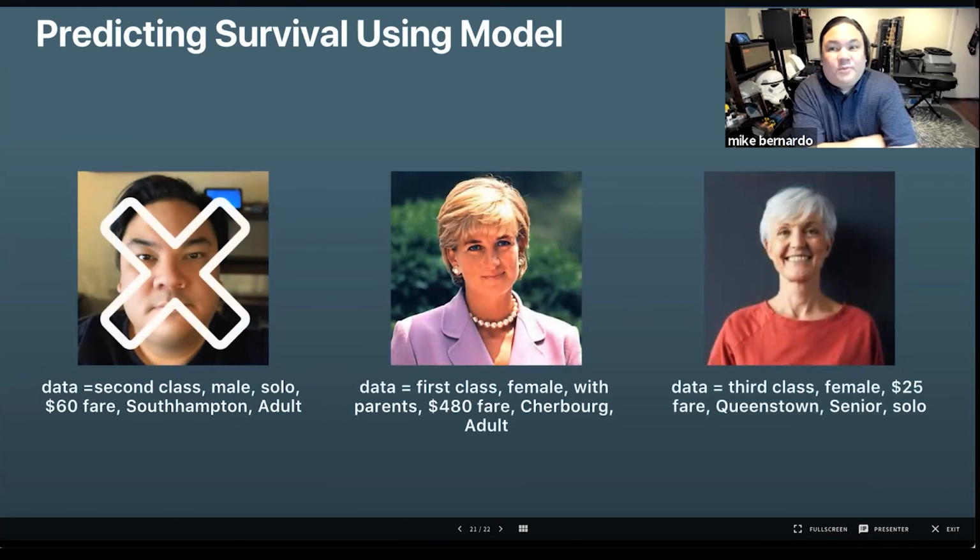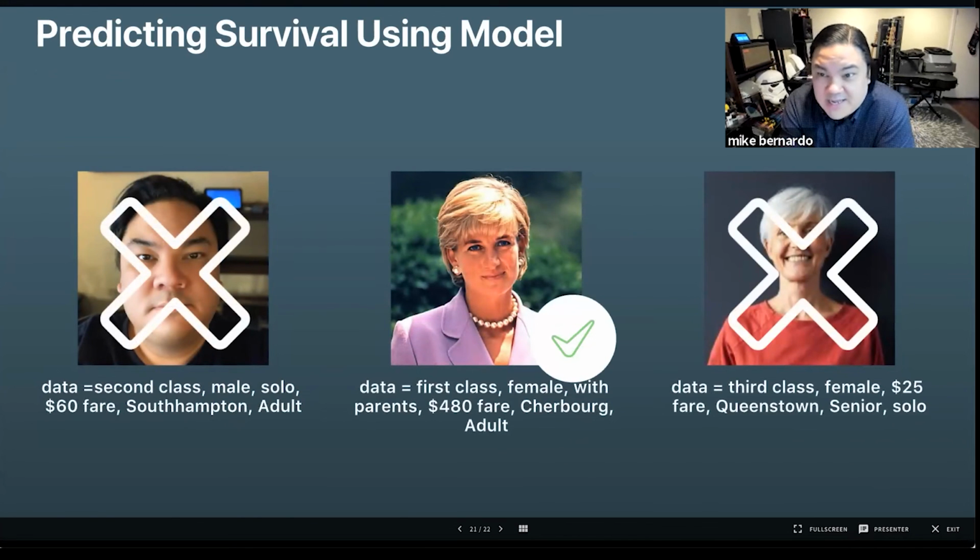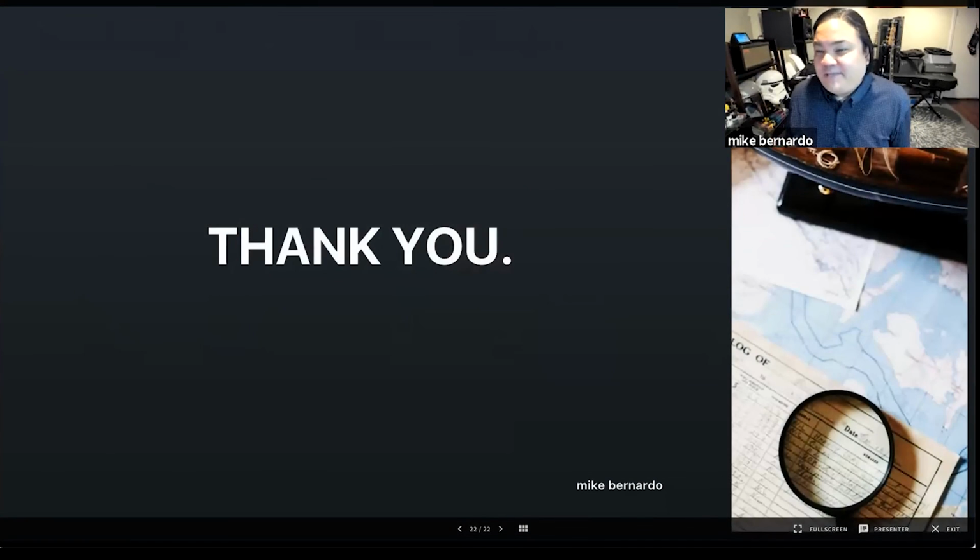Using predict_proba on the model using these 3 cases, I was able to determine that, unfortunately, I didn't make it, and neither did the senior lady in third class. The rich single lady in first class survived, though, which is more realistic and is on par with what the actual data would suggest. This concludes my presentation, and thank you for your time.